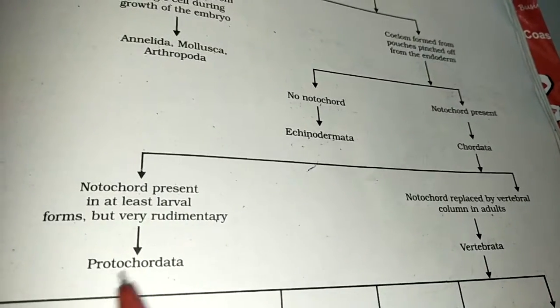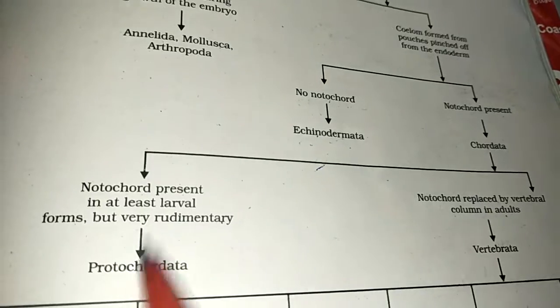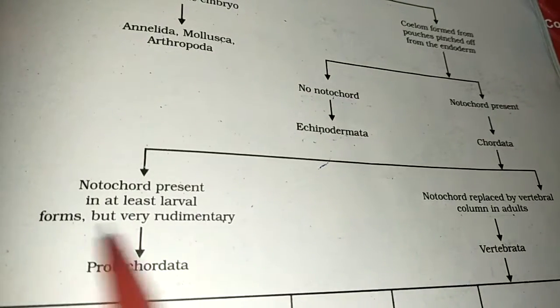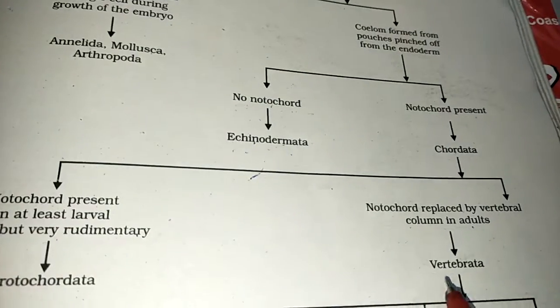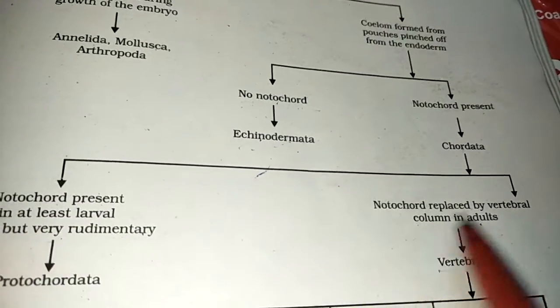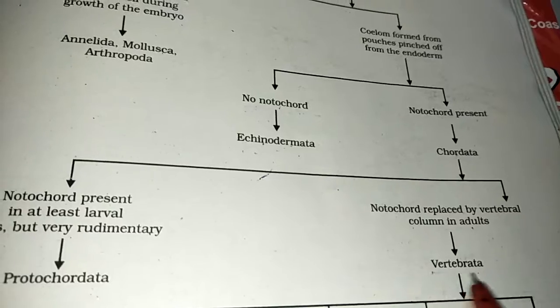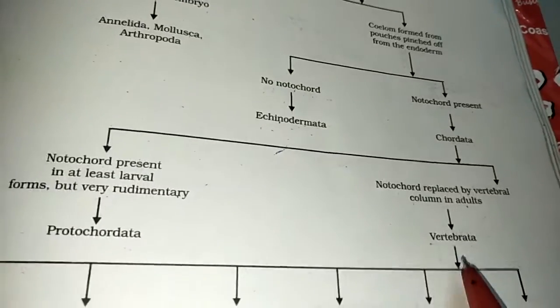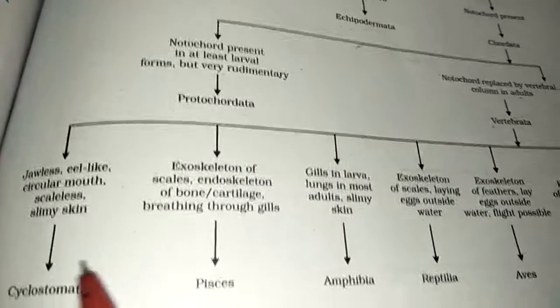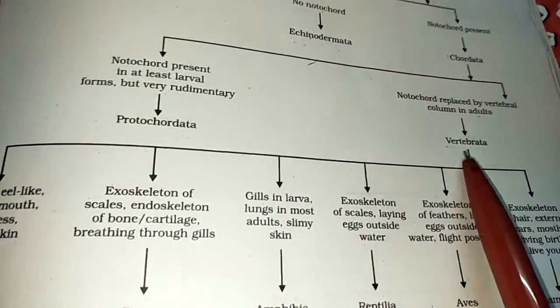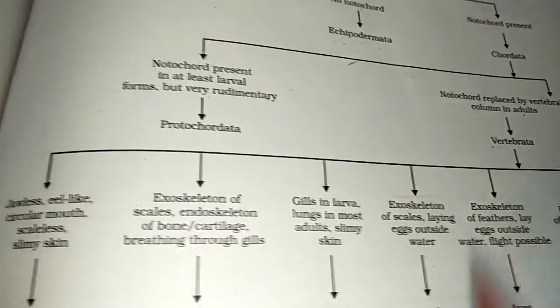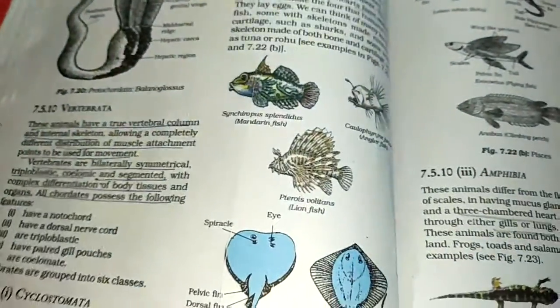Today we are going to study, first, Protochordata, which belongs to the class where the notochord is present in some larval forms only. And then the next one is Vertebrata, where the notochord is replaced by the vertebral column, which is why the name Vertebrata is given. Under Vertebrata you have all the different classes that we are going to study after we finish the characteristics of Vertebrata.